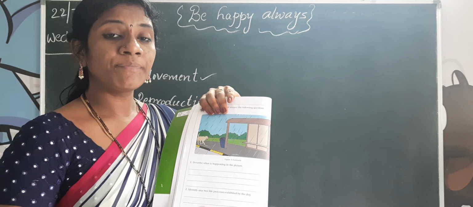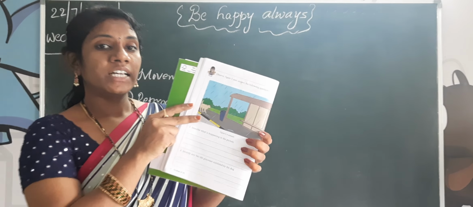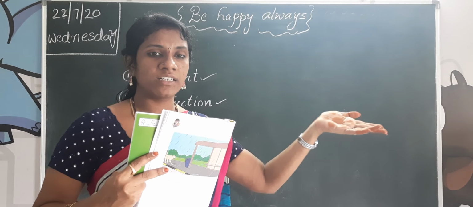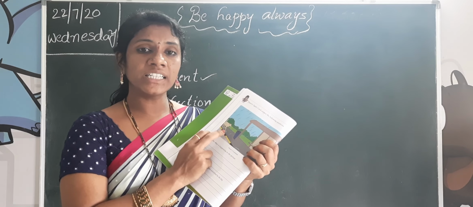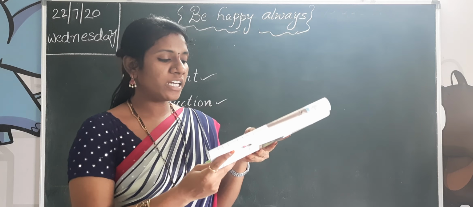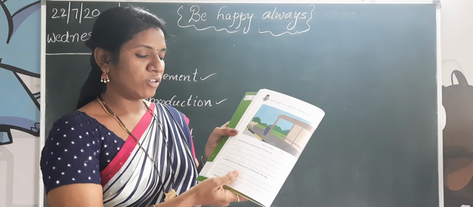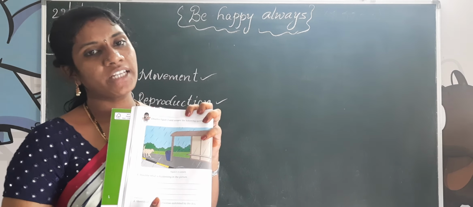That is called movement. And here rain is coming, so the dog can feel the rain will come, so it runs fast. How can the dog know? Because the dog can feel. That is sensitivity. So here we see two: movement and sensitivity. You can write here. Children, write what you are thinking in your mind.